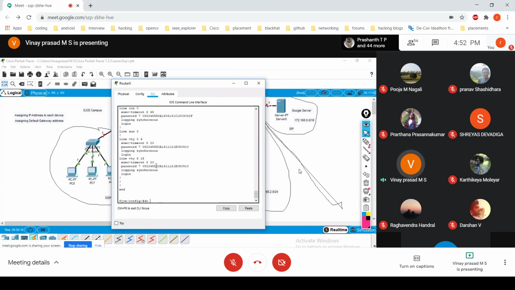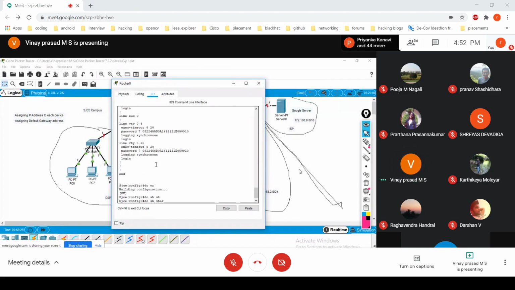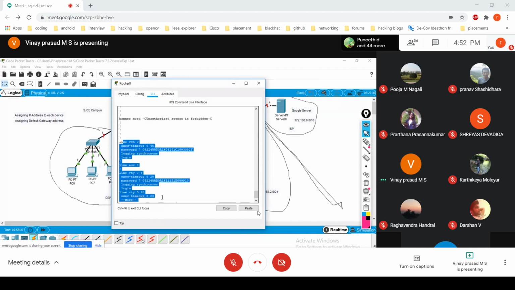To save this, I just write from running to startup. If I check the startup config with show startup, it opens the startup config and the same copy of that running config is kept here.